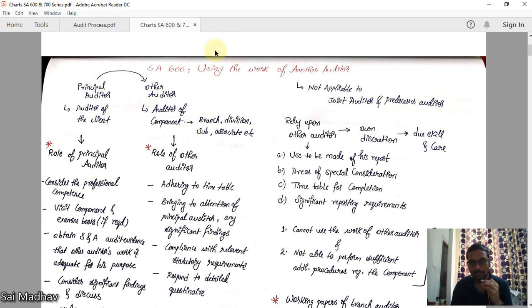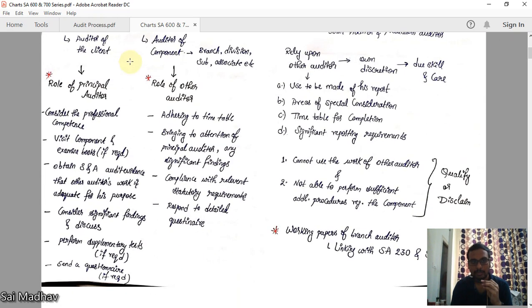This standard deals with the work of another auditor. No, this is not applicable to a joint auditor and a predecessor auditor. Who is a joint auditor? We have dealt with that in SA 299. And the predecessor auditor is another auditor in the earlier periods. This standard is not applicable to these two. This is only applicable to the other auditor, that means the auditor of a component. Now, here, principal auditor, that means you.